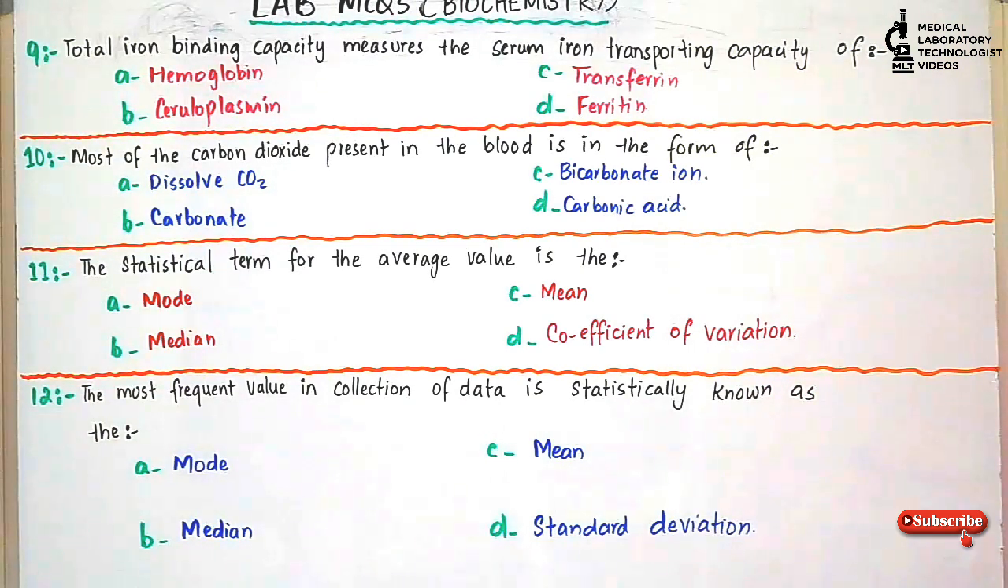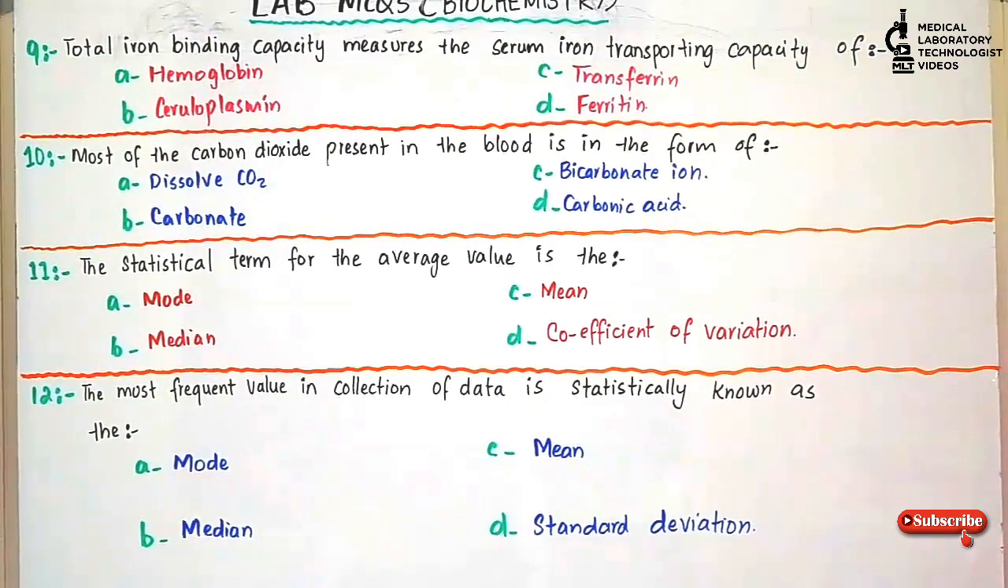Next question is question number 11. The statistical term for the average value, if you calculate the average from a set of values, for example 20 numbers given, is: option A, mode; option B, median; option C, mean; option D, coefficient of variation. Answer is option C. The average value we call the mean.